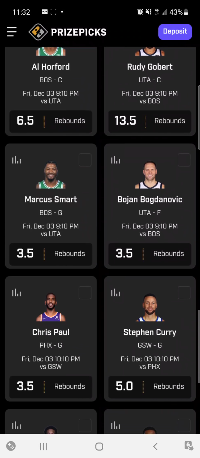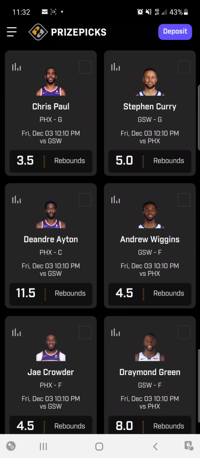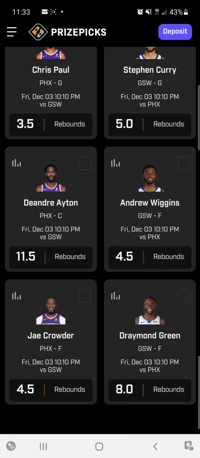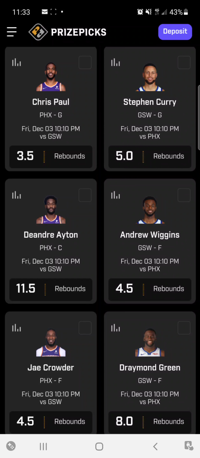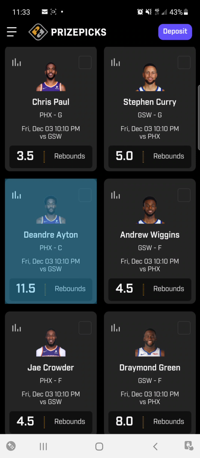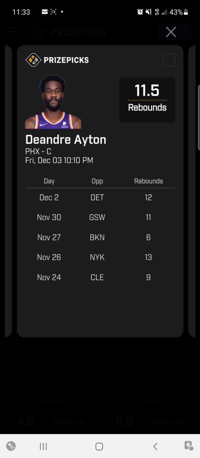But these guys that are consistently getting tons of rebounds, those are the matchups I'm looking for, and I look to see who they're going against. So Ayton, I'd have to do a little more research on his play against Golden State. But, Golden State doesn't really have a ton of size inside, so Ayton should get a ton of these rebounds. So those are things that you need to look at, and they actually played recently, so let's just see. He had 11 against them last time.